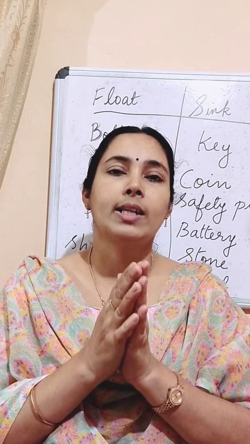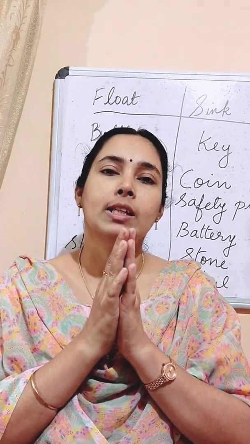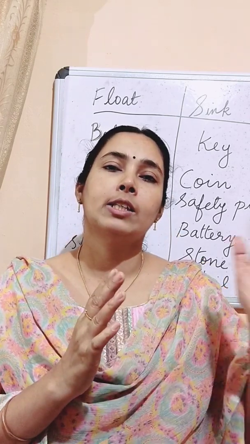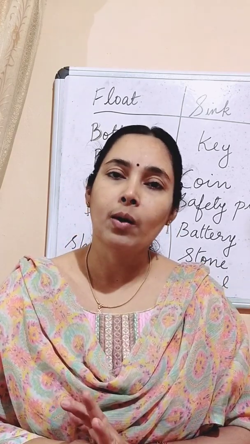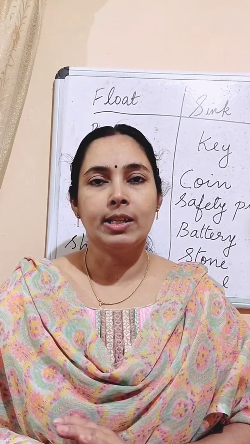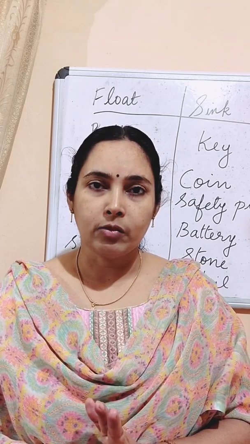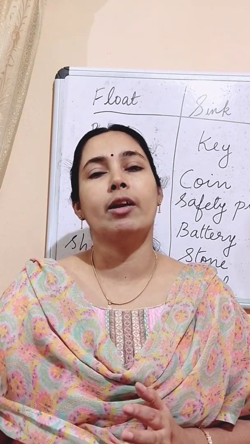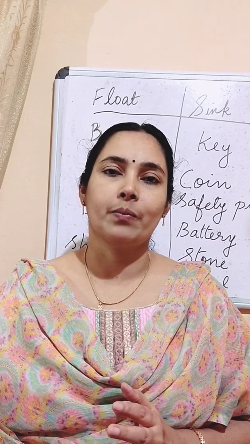So based on that, we can classify the things as those that float on water and those that sink in water. So like that also we can classify the objects. So if you get a list of objects, you can classify them like this also, that they sink in water and that they float on water also.